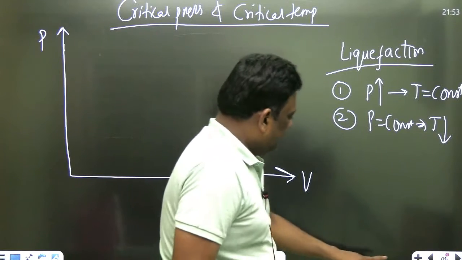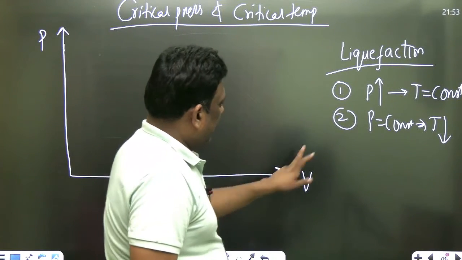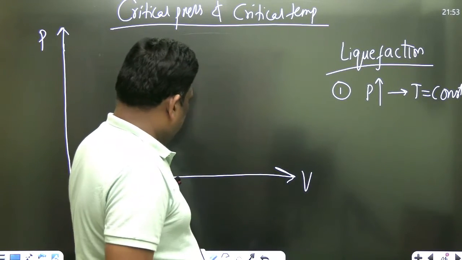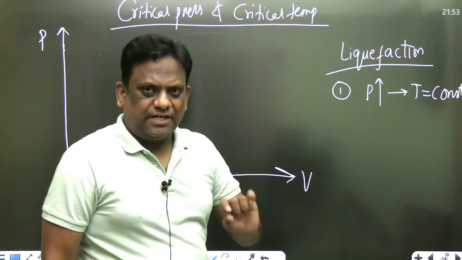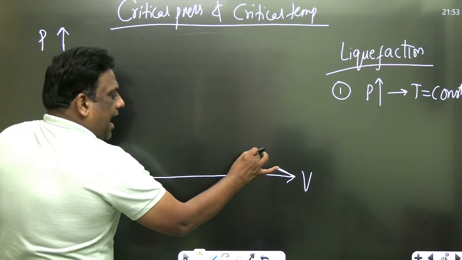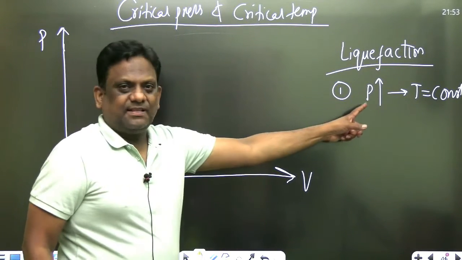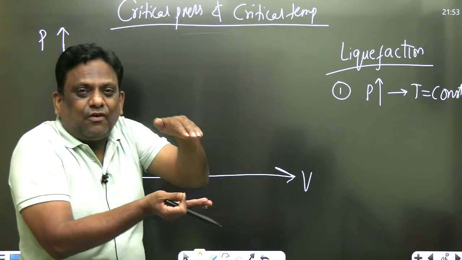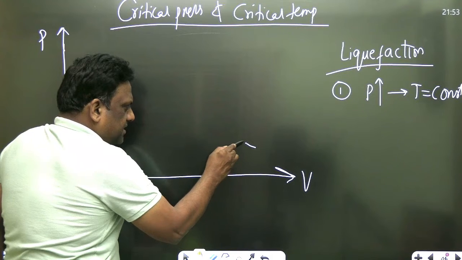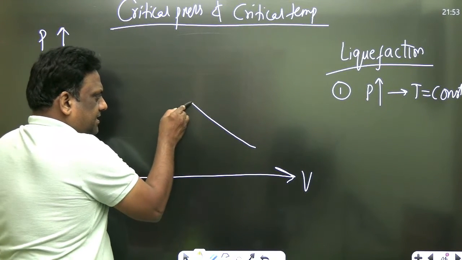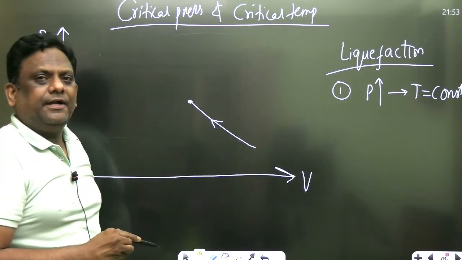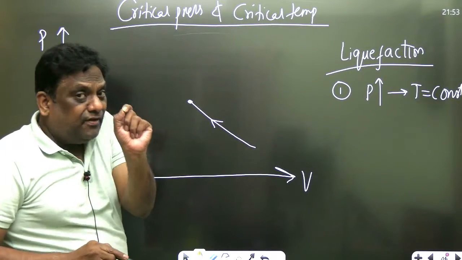So let us take the first one, sirs. Increasing the pressure and keeping the temperature constant. At constant temperature, इधर देखो. Now, look at, I am increasing the pressure. So when I'm increasing the pressure, what is happening? Volume is decreasing. At some point, now the liquid will be available.